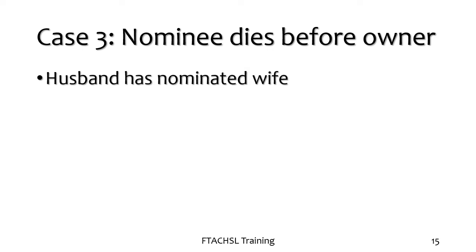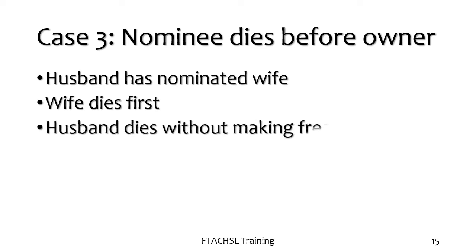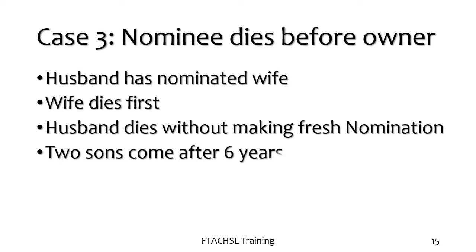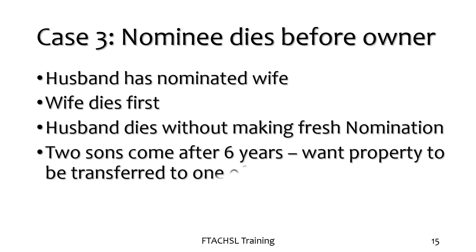The husband has nominated his wife as the nominee, but the wife dies first, and the husband has not made a fresh nomination before he died. Now he has 2 sons who approached the society after 6 years, and they want the property to be transferred to one of them. How will this be handled?